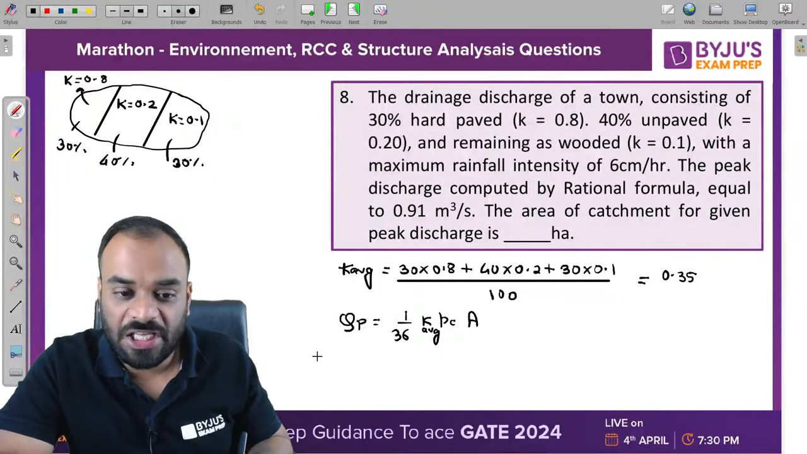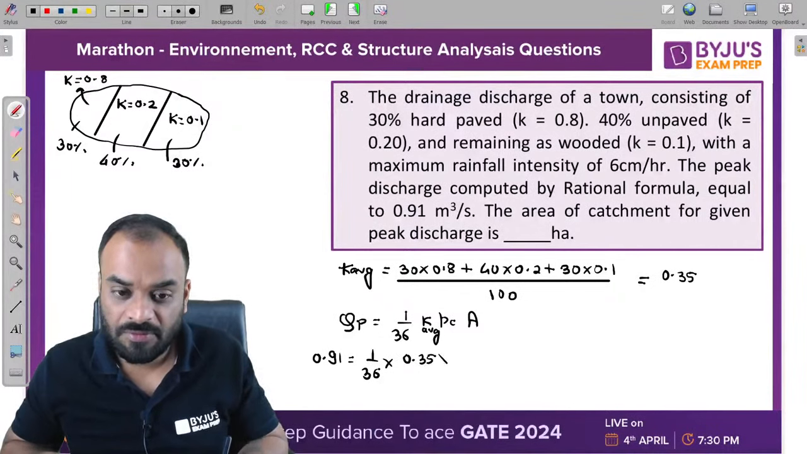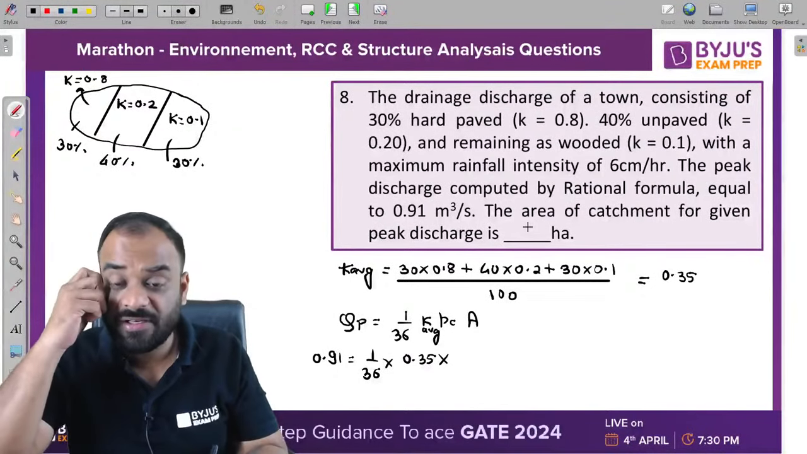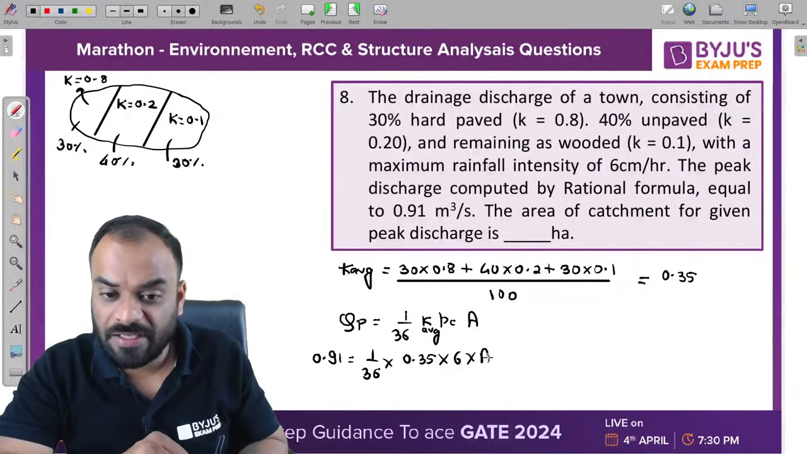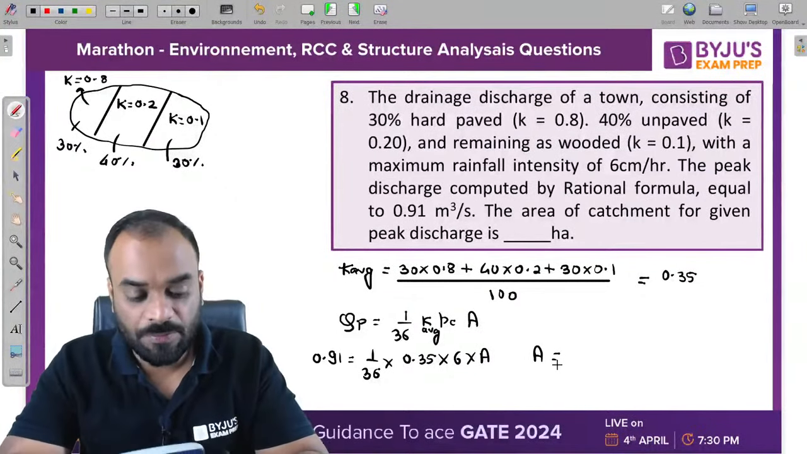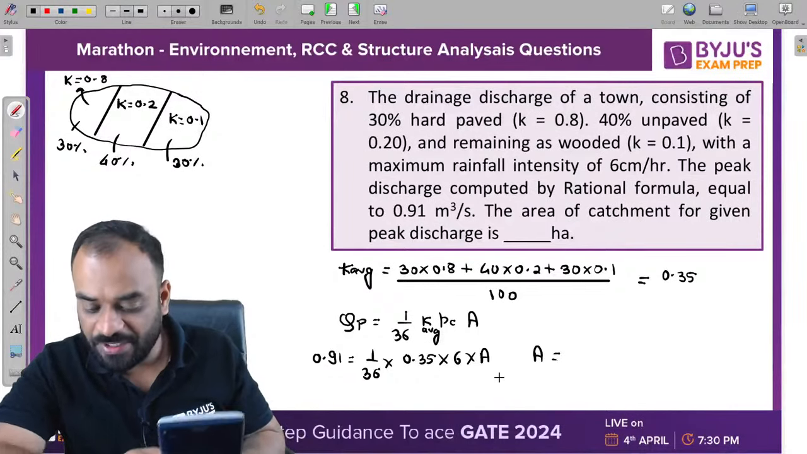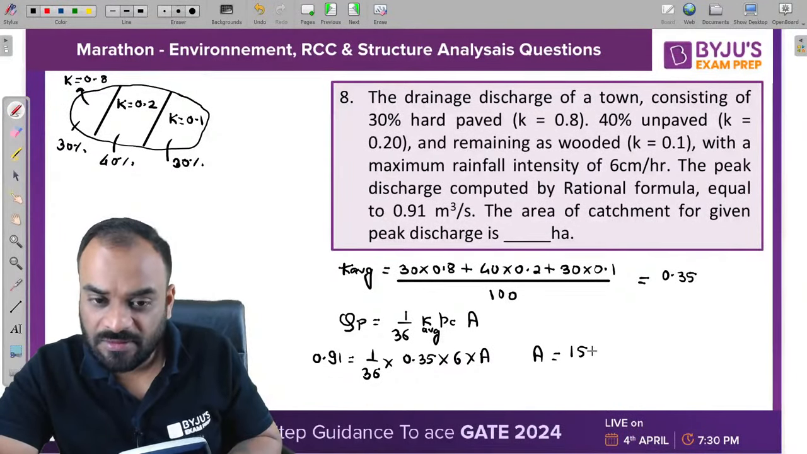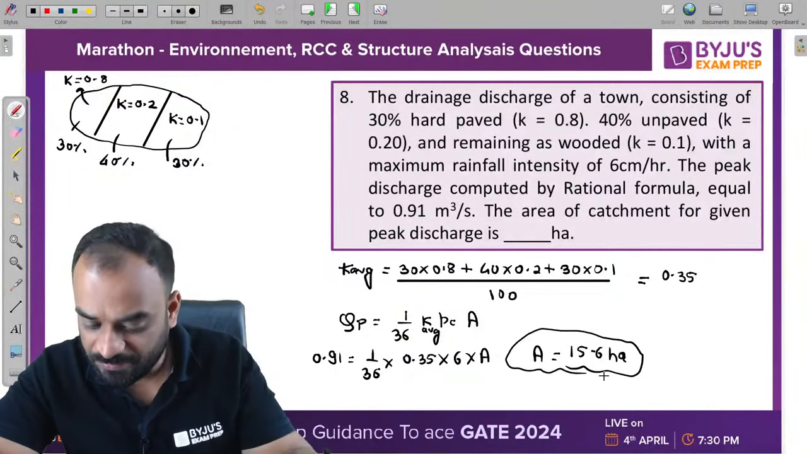So Q peak is already given, which is 0.91. It should be equal to 1 by 36, K is equal to 0.35. Then Pc is given in terms of centimeter per hour, so 6 multiplied by area. Kindly calculate A. You will get the answer in terms of hectare directly. So 0.91 multiplied by 36 divided by 0.35 divided by 6. So guys, 15.6. All of you are getting this answer. Please kindly check it, guys. All of you are getting 15.6 hectare.